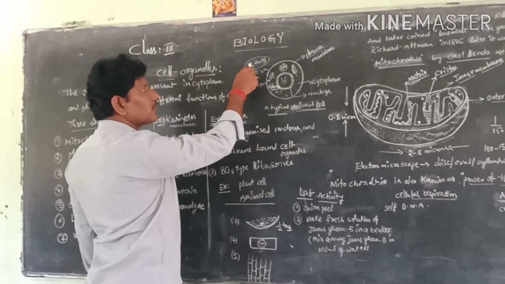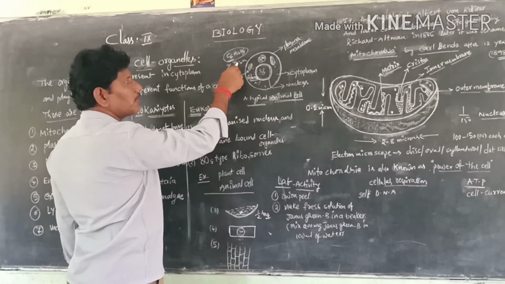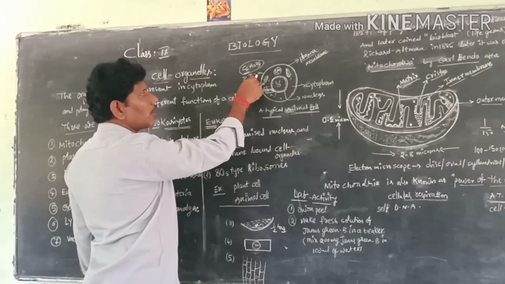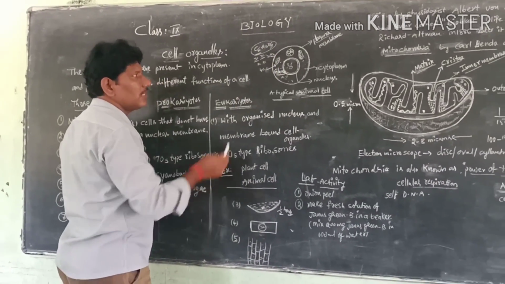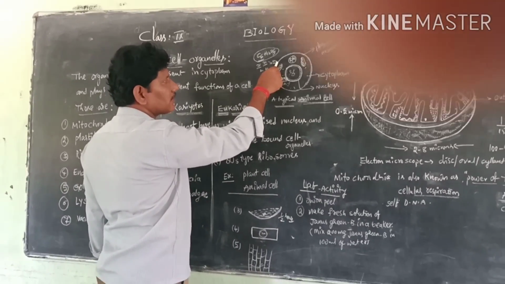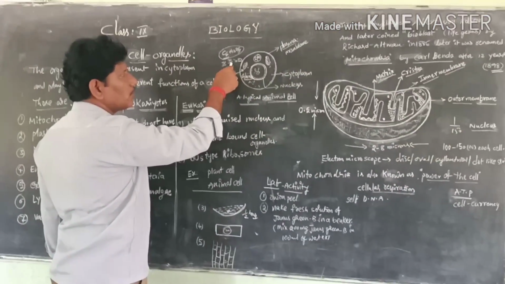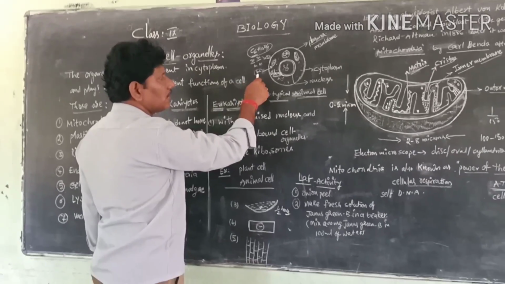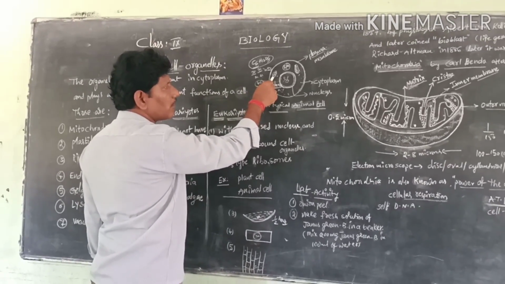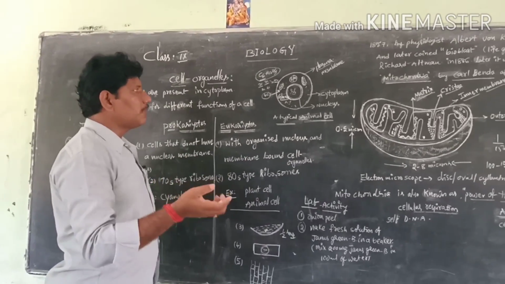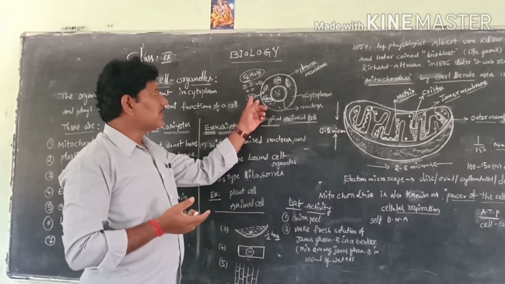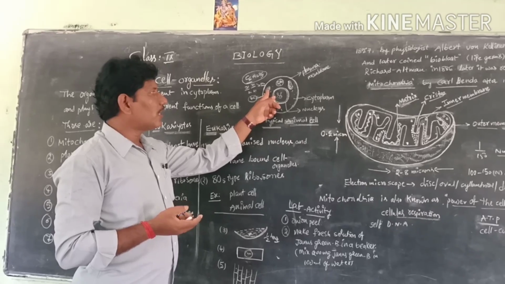These 6 carbons break down into 3 carbons plus 3 carbons. One carbon is released into the atmosphere as carbon dioxide, combined with oxygen. Then the rest of the carbons, 2 carbons plus 2 carbons, these 4 carbons, enter the mitochondria with the help of acetyl coenzyme. So these 4 carbons enter the mitochondria.